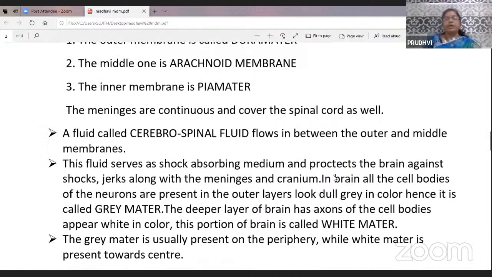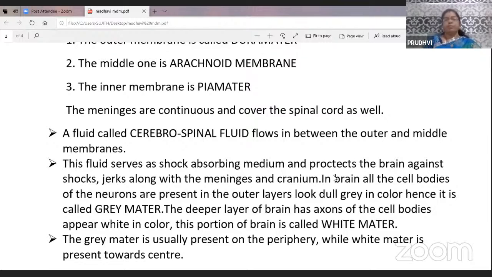A fluid called cerebrospinal fluid flows in between the outer and inner membranes. This fluid serves as a shock absorbing medium and protects the brain from shocks and jerks, along with the meninges and cranium. So, meninges are helpful to protect the brain from shocks and jerks.